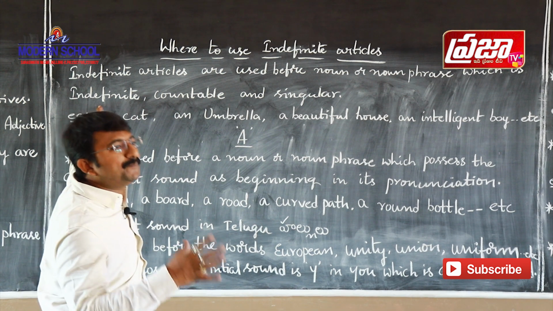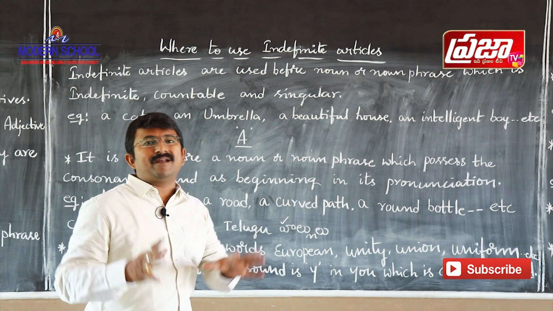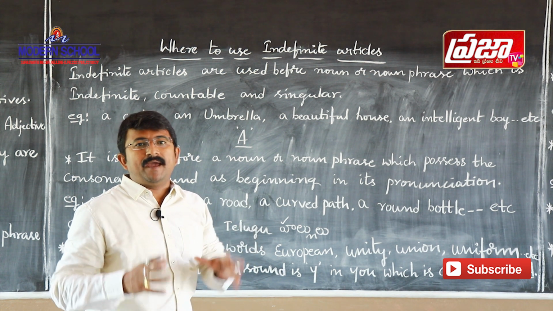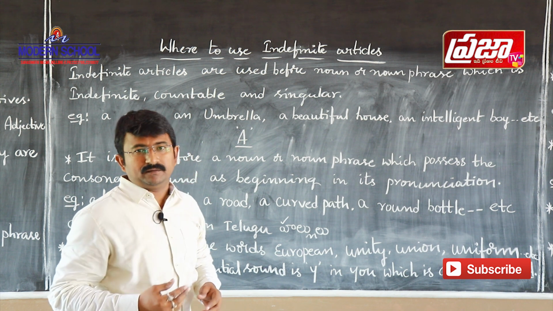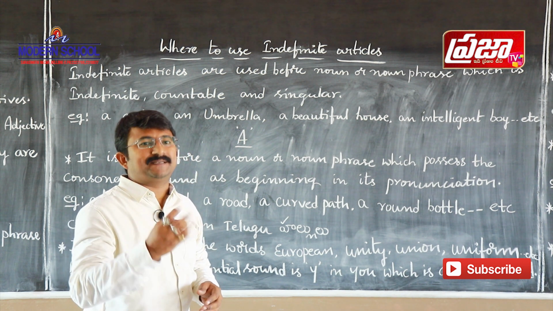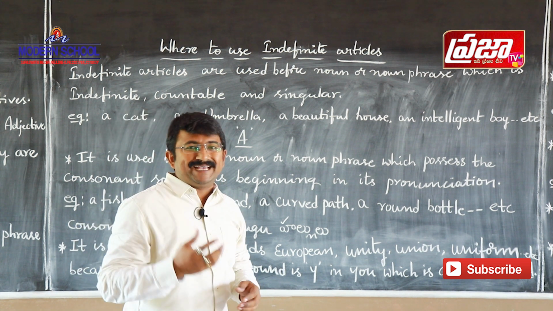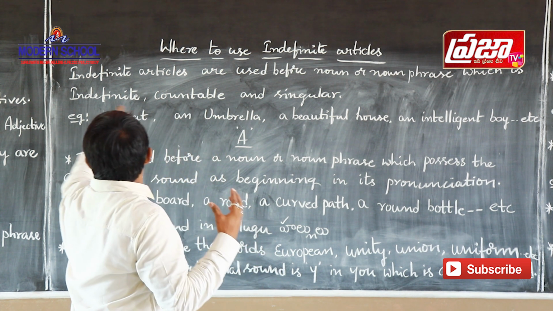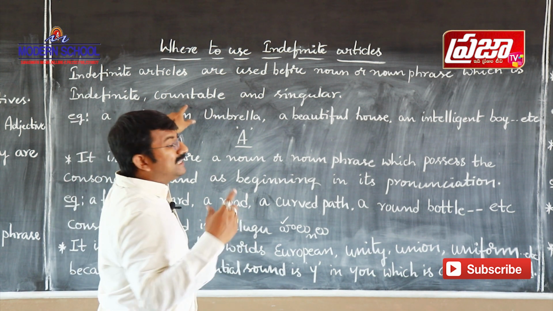Indefinite means not particular. If you take boys, there are many boys. Among them, if we talk about a boy who is not particular, in such a case that boy is an indefinite noun.